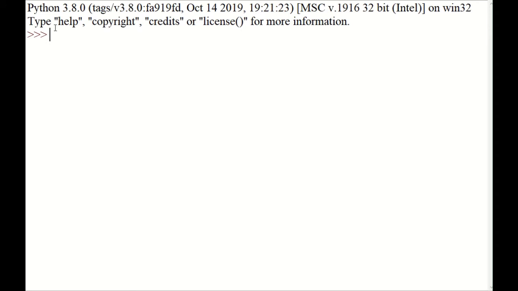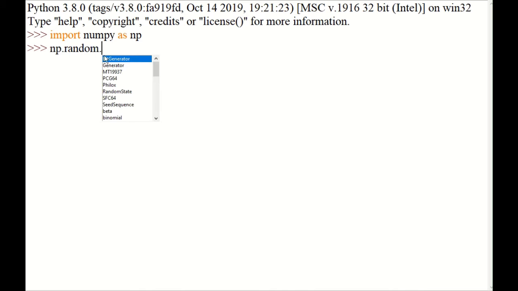Let us try some random number generators. For that I'm going to import numpy as np, then np.random. This is a submodule and we have to use functions in the submodule random. So I'm going to use random.